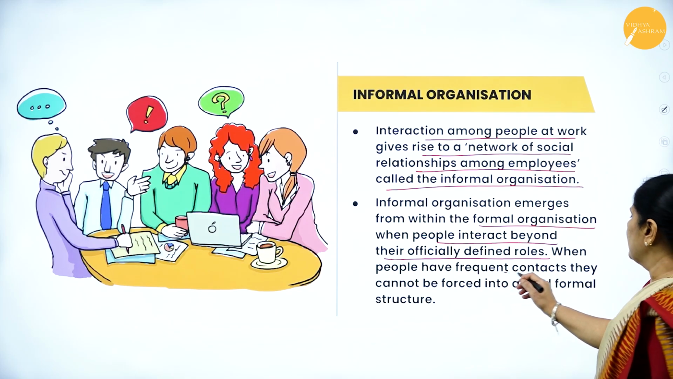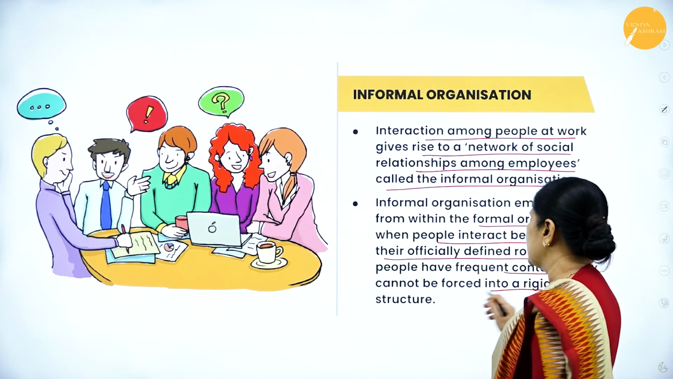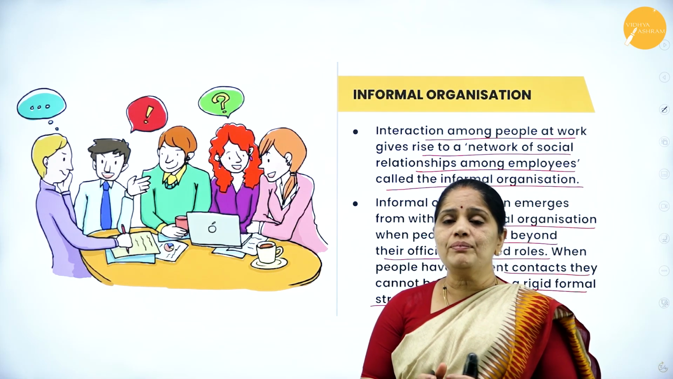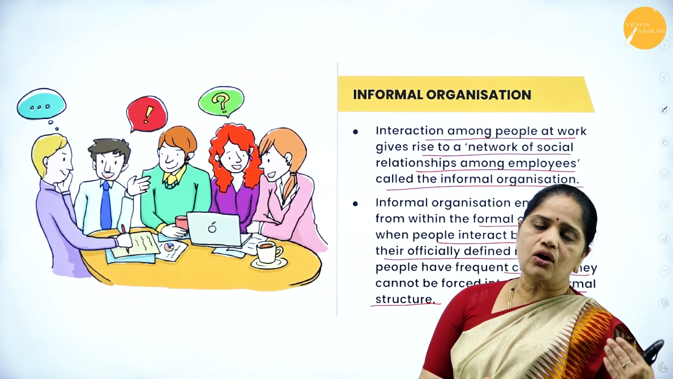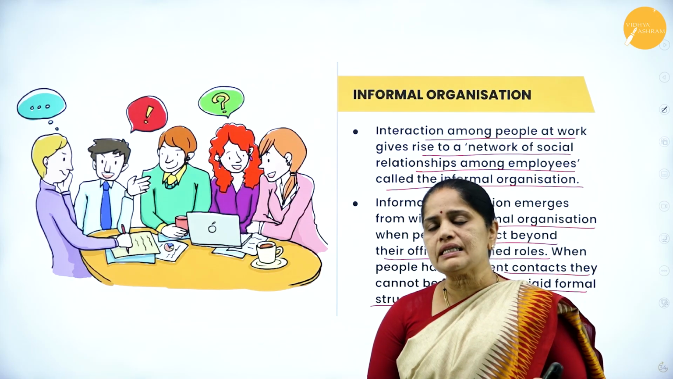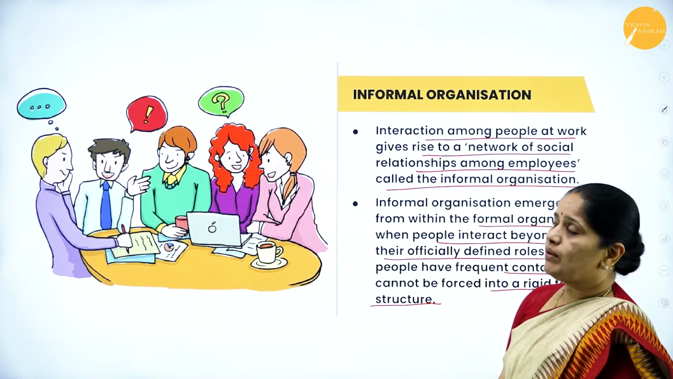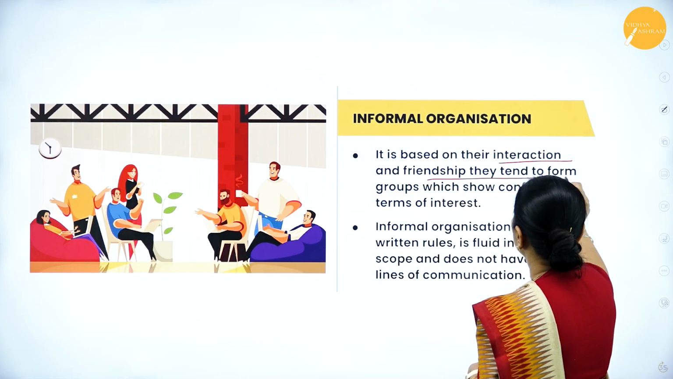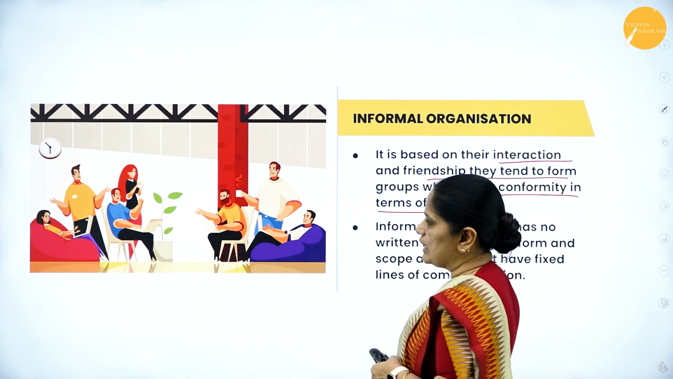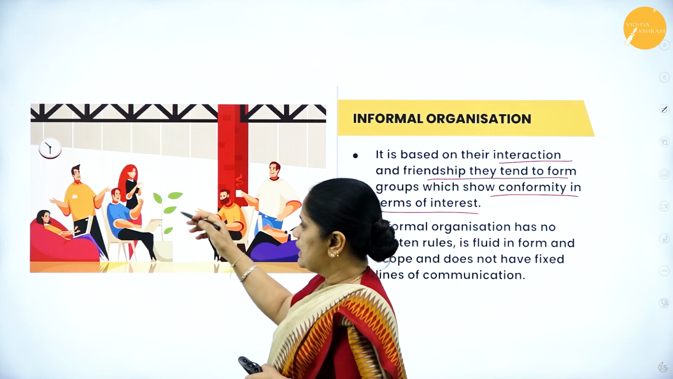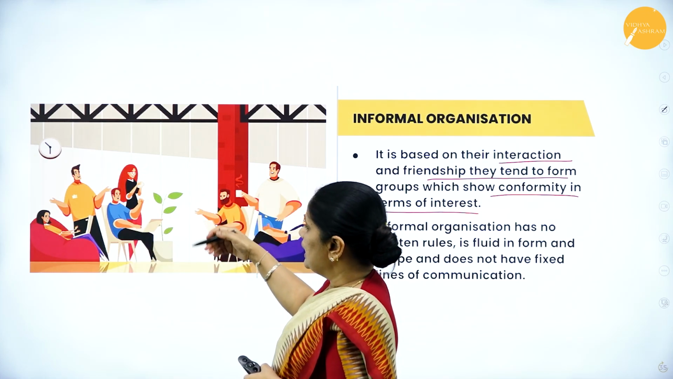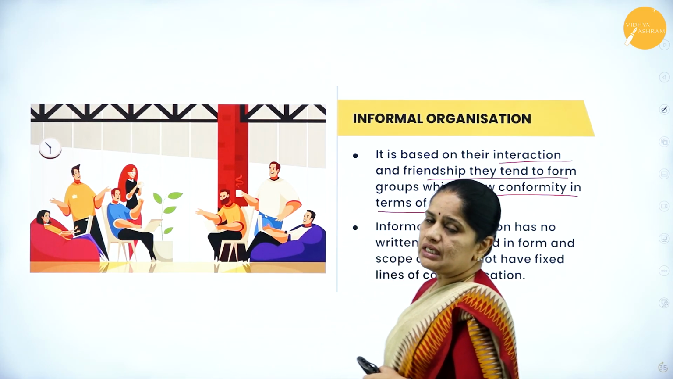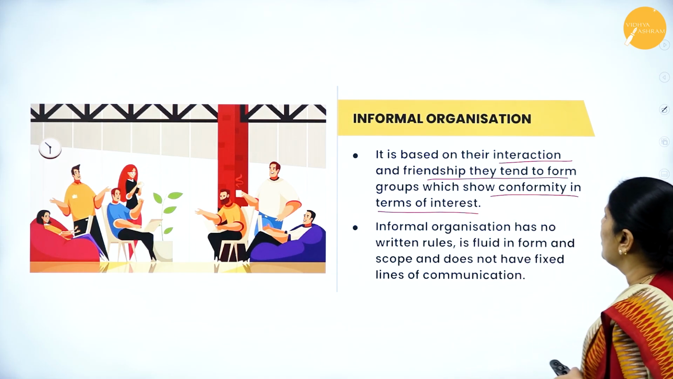When people have frequent contacts, they cannot be forced into a rigid formal organization. So we cannot say that they will always be in the formal structure. When they have a personal relationship with the other employees, this creates an informal structure. It is based on interaction and friendship. They tend to form groups which show conformity in terms of interest. You can see here the employees enjoying themselves, having a cup of tea, interacting and socializing with each other. This kind of social interaction is possible in the informal organization.